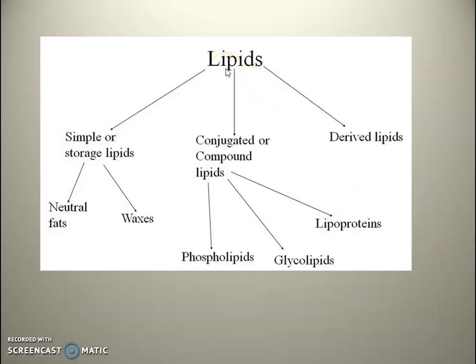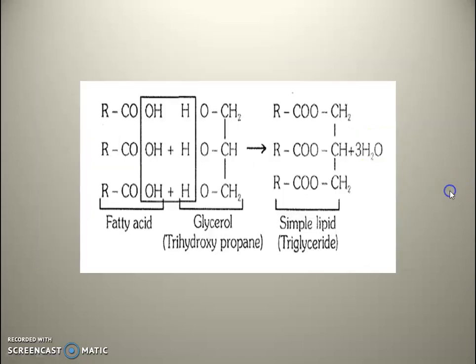Lipids are classified as simple or storage lipids, which contain neutral fats and waxes, conjugated or compound lipids, which contain phospholipids, glycolipids, lipoproteins, and derived lipids. This is the basic structure of a lipid. It is formed by fatty acids and a glycerol molecule, which we call trihydroxypropane or triglycerol.